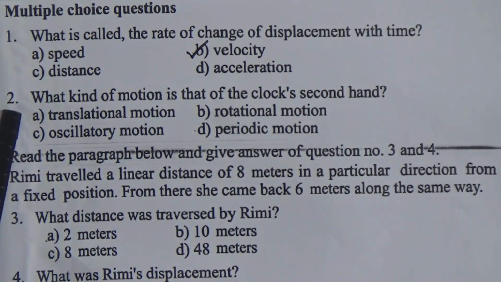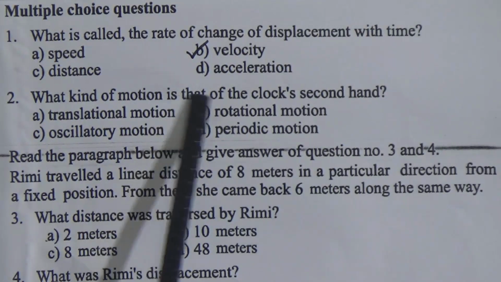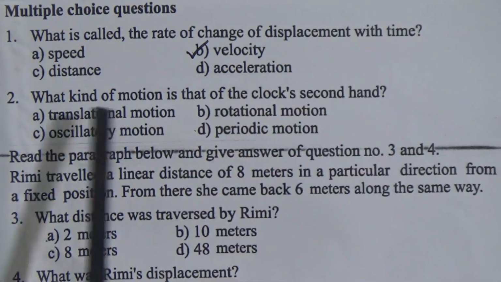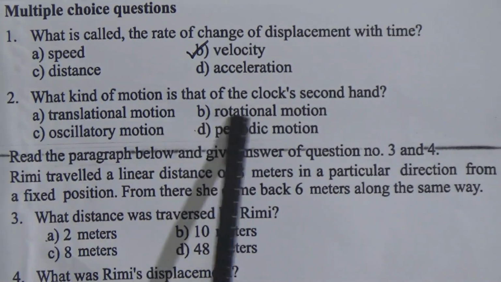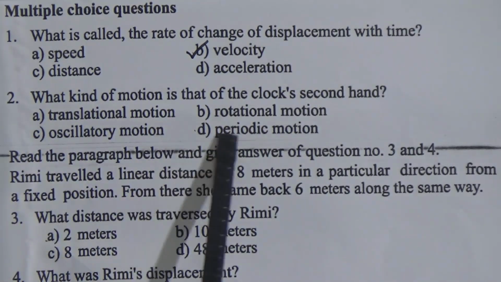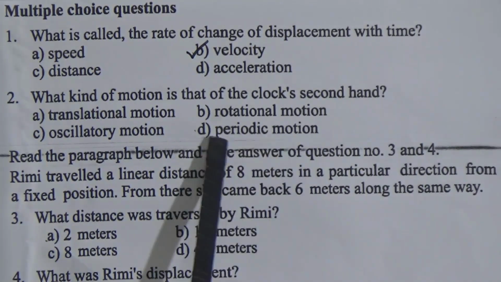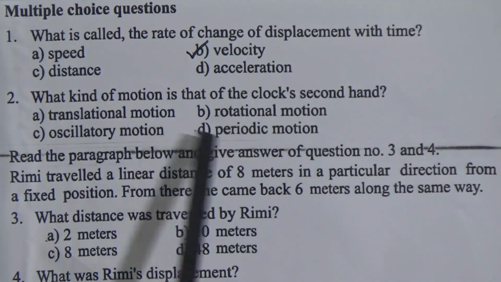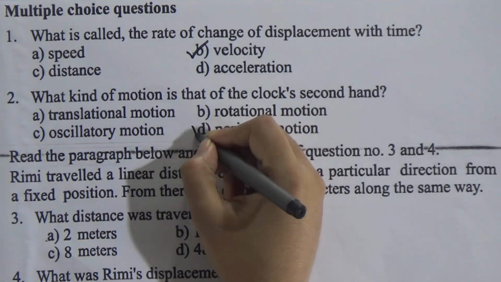Now we will go for the next. What kind of motion is that of the clock's second hand? Dear students, first one is translational motion, second one is rotational motion, third one is oscillatory motion, and fourth one is periodic motion. Dear students, after a time interval, the clock's second hand completes its round. That means that will be periodic motion.